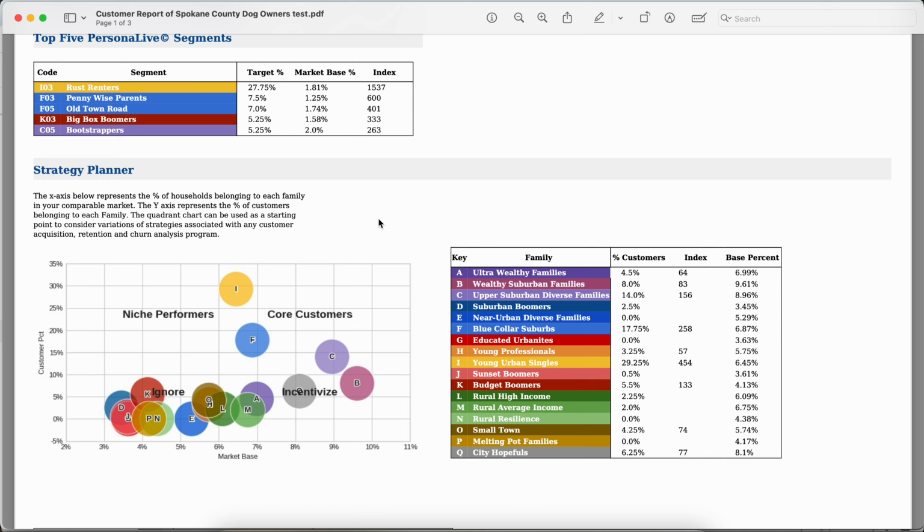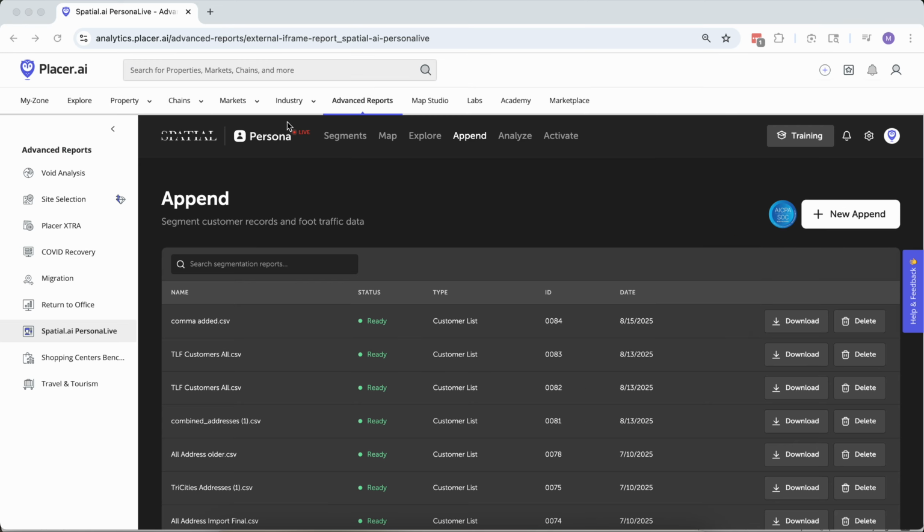So that can be super helpful to get a snapshot of who your donors are, who your customers are. And this especially comes into play in the online world, where if you have a brick and mortar store, you have the advantage of seeing your clients pulling up in your parking lot, and you can often piece together a pretty comprehensive story about who they are and age and income and how many kids and what they drive. But if you're operating purely in the online world, that can get really opaque and really hard to figure out who it is that you're dealing with, and this can really help solve some of that. So that's what's happening with the append option.